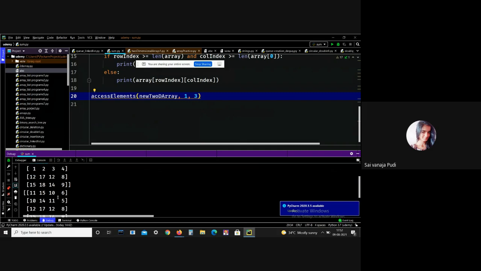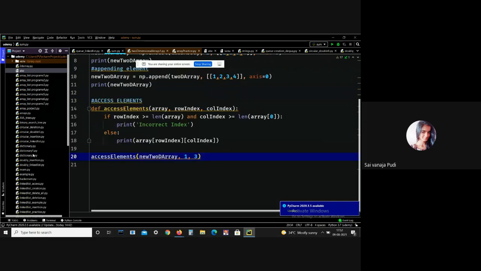See, here I got the output 5, because I'm giving the row index 1, the row 1 element, and what is the third index value? This is 5. So we got the output 5. This is how we can access elements. Okay.